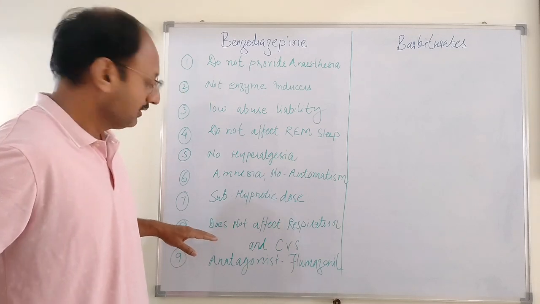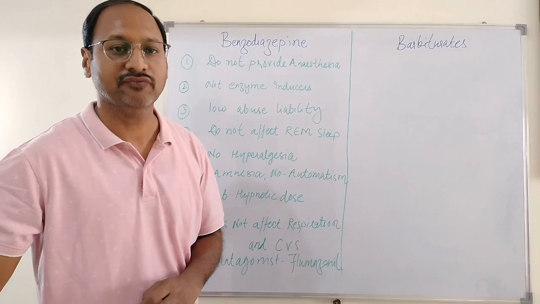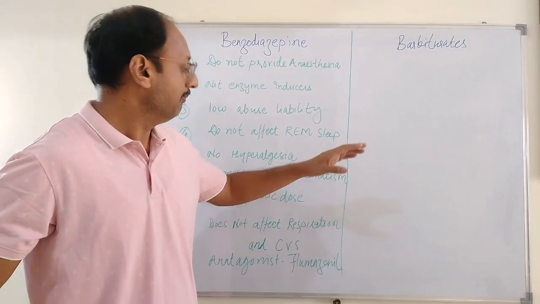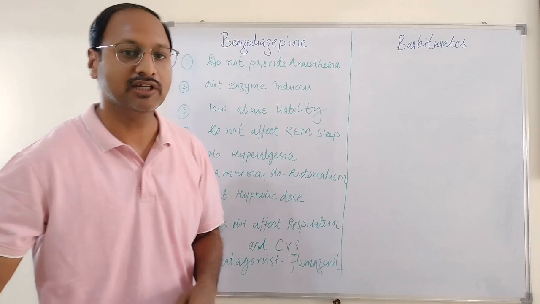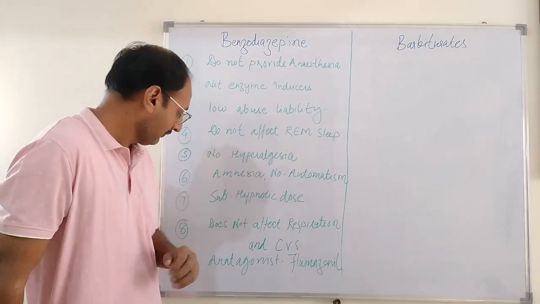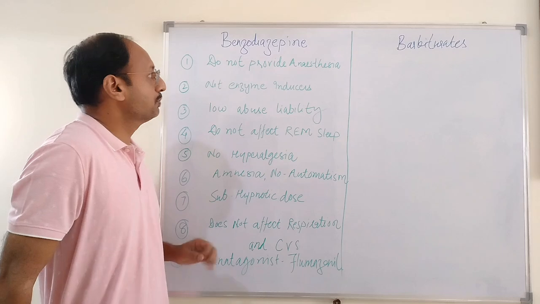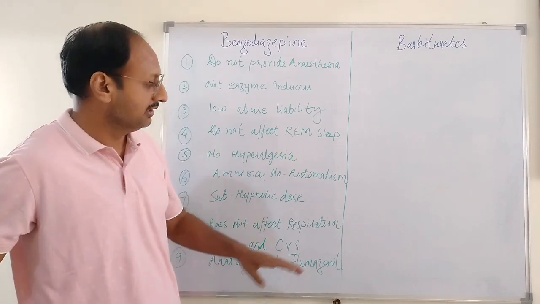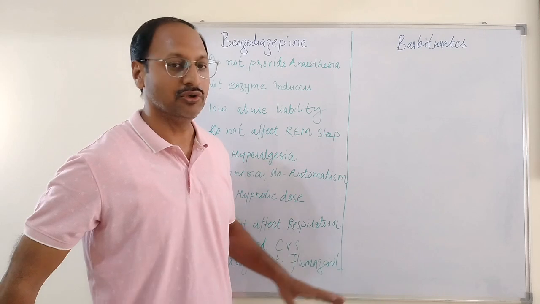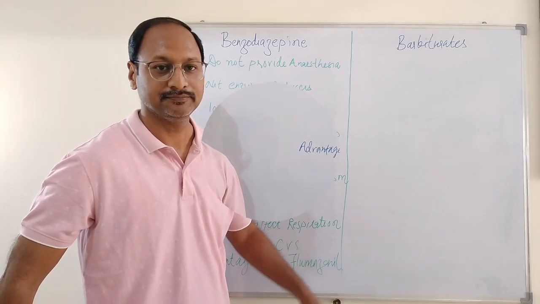Benzodiazepines are very safe drugs. They do not affect respiration as well as cardiovascular function, whereas barbiturates cause depression of both respiration as well as cardiovascular function. For benzodiazepine toxicity, a specific antagonist, flumazenil, is available, whereas for barbiturates no specific antagonist is available.